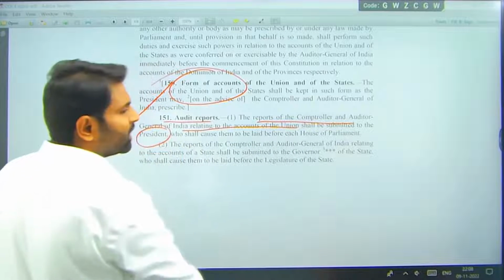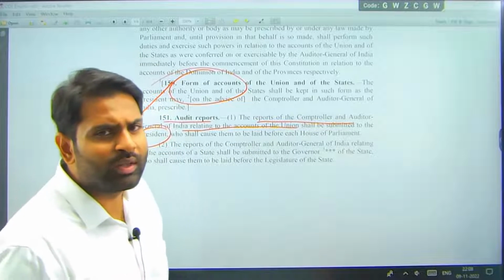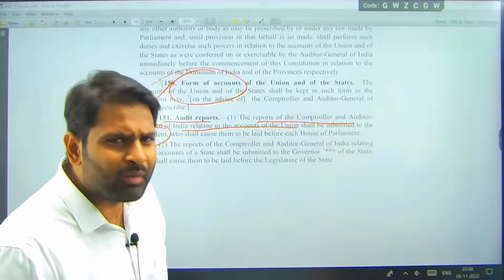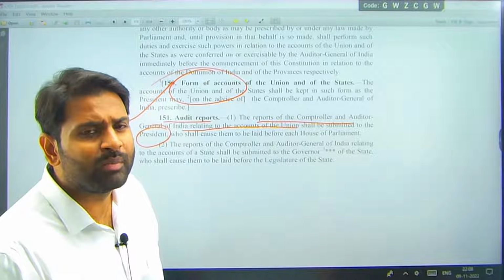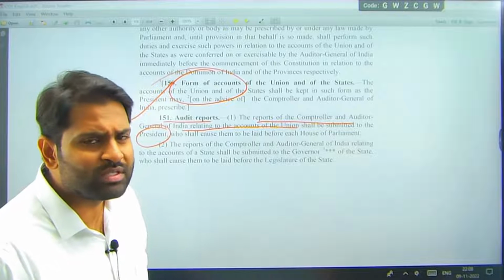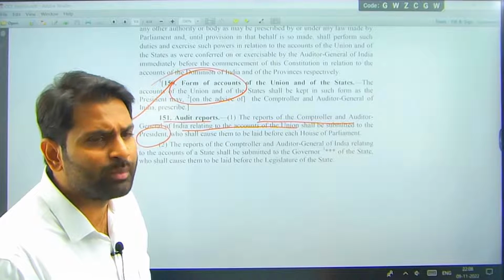Audit reports, as I said, the reports of CAG should be presented to the President, who shall cause them to be laid before the Parliament. So all the constitutional bodies normally give reports to the President, and it is the duty of the President to lay before the Parliament and discuss those reports, right?